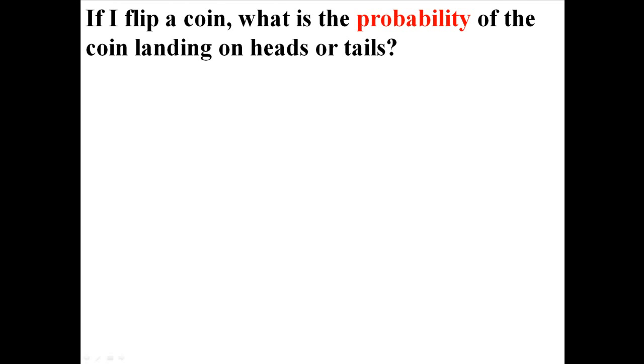So if I flip a coin, what is the probability of the coin landing on heads or tails? Now this should be pretty obvious. I mean, it's going to be 100%, right? You're either going to get heads or tails. But let me show you how to do this mathematically.